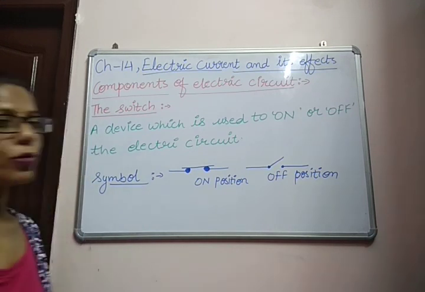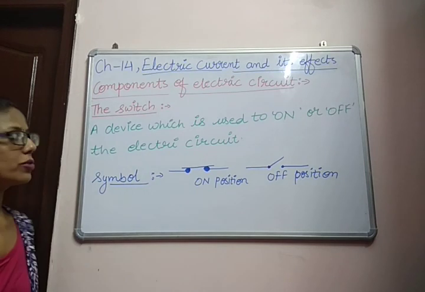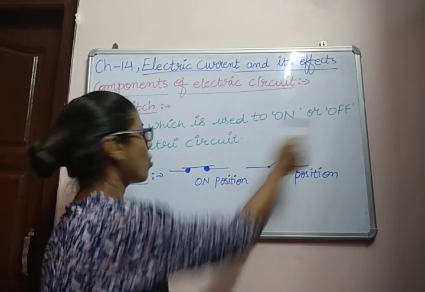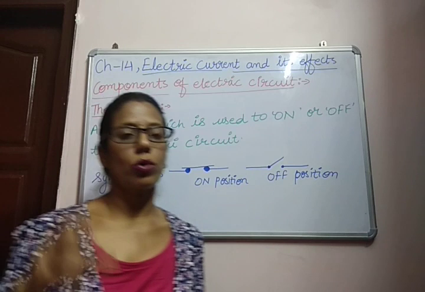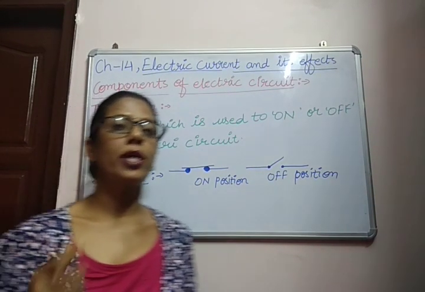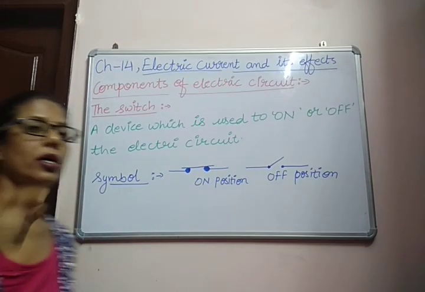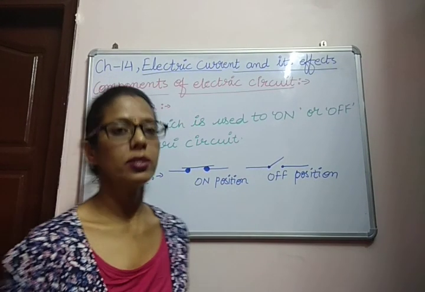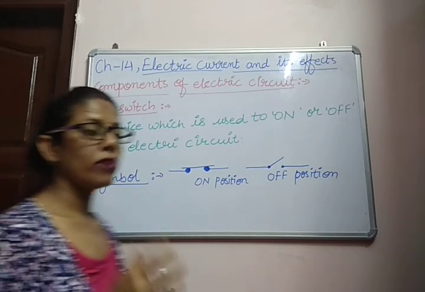The first and important component of the electric circuit is the switch. We can define the switch as a device which is used to on or off the electric circuit. It means with the help of a switch we can switch on the electric circuit and we can switch off the electric circuit. The switch which we use in the electric circuit is also known as a key, and it is a very important component of the electric circuit.